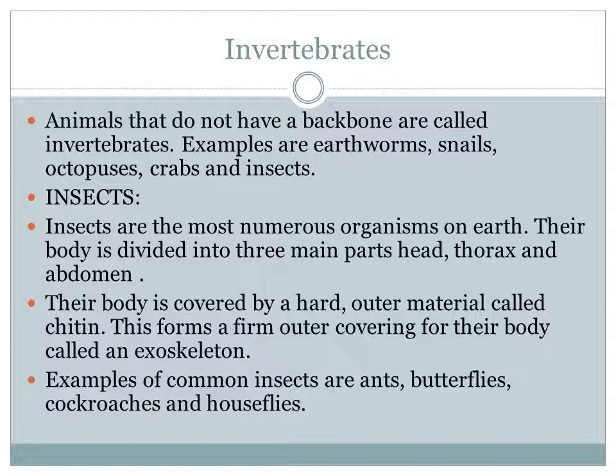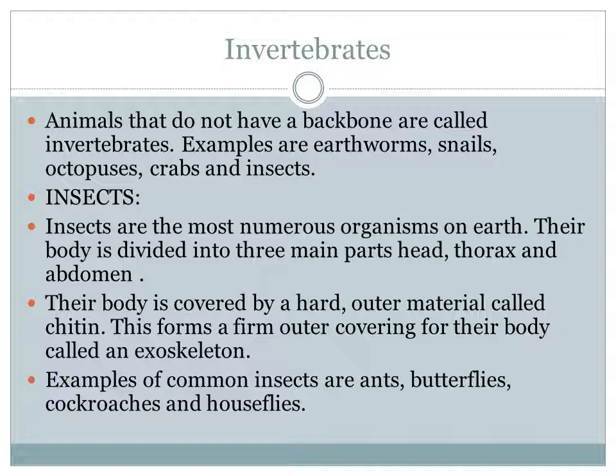First one, the upper head. Then second, thorax. Third one, abdomen. How many parts are there? There are three main parts: head, thorax and abdomen.